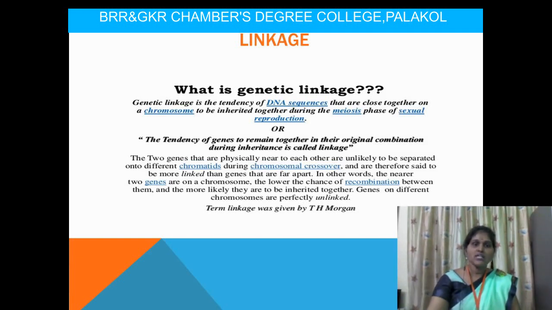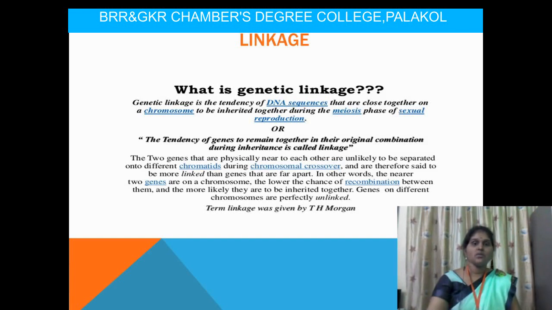So the nearer two genes are on a chromosome, the lower the chance of recombination. If the genes are present in the same chromosome and inherited together, that is called linkage. If the genes are crossed with each other in different chromosomes, that is called crossing over.